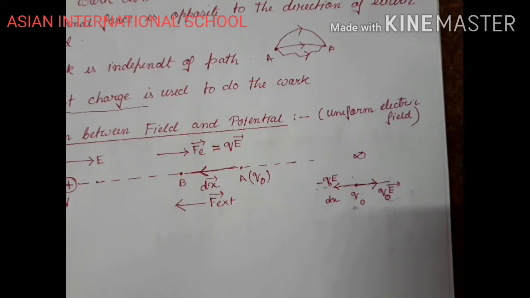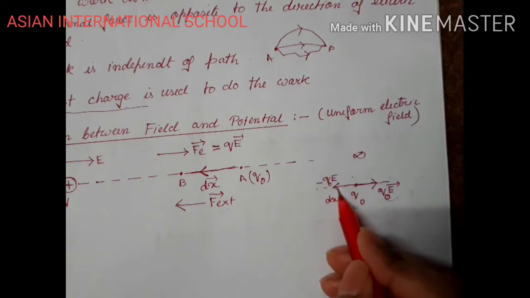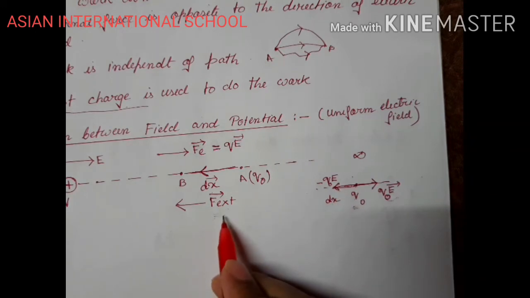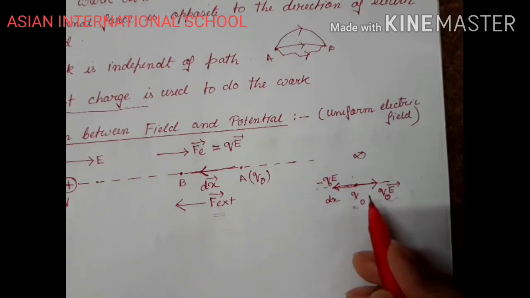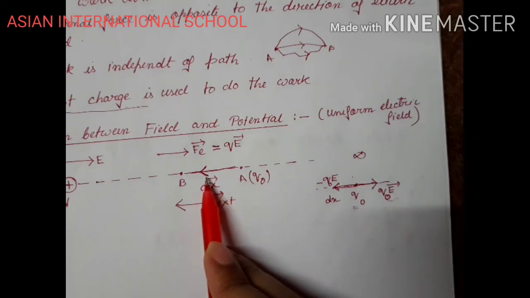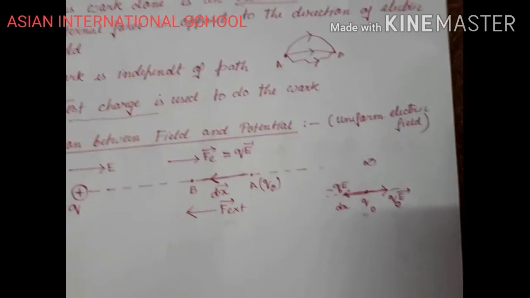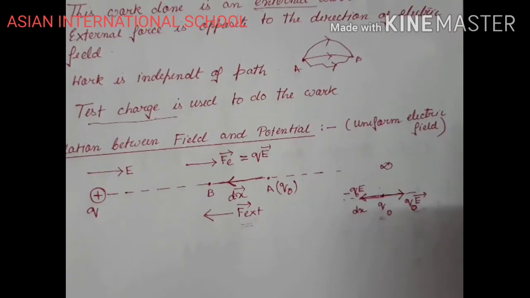We have found a way to find out this one. And we have seen that if we move this object very slowly, then we can find out this work done or this external force very easily, right? So we have to find out the relation between field and potential. That means we have to calculate potential. So for that we need to calculate the work done.